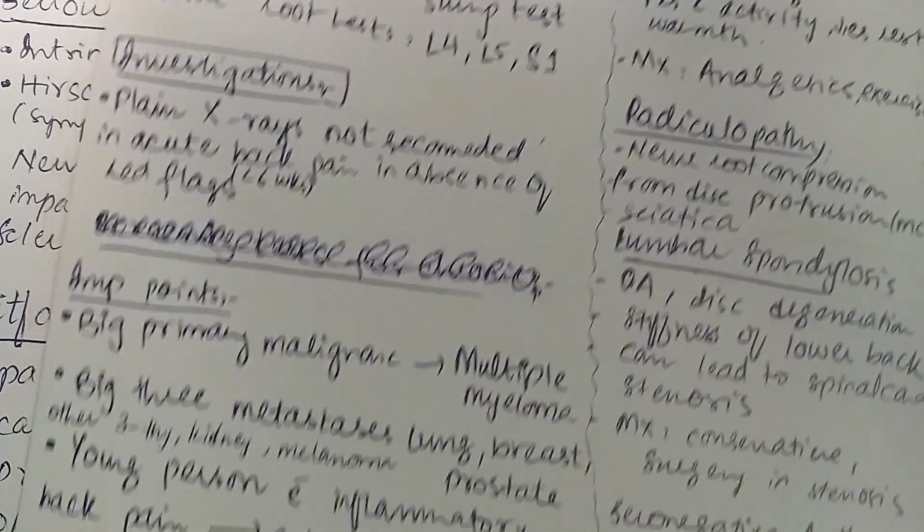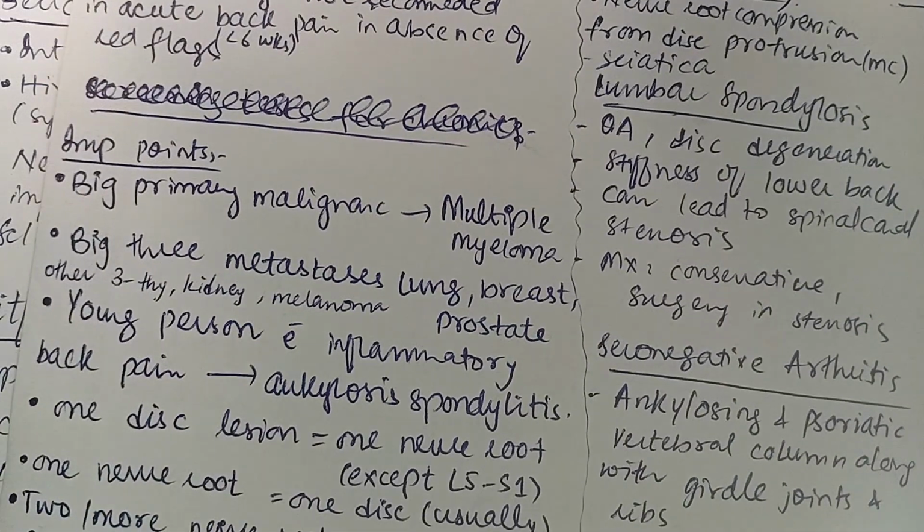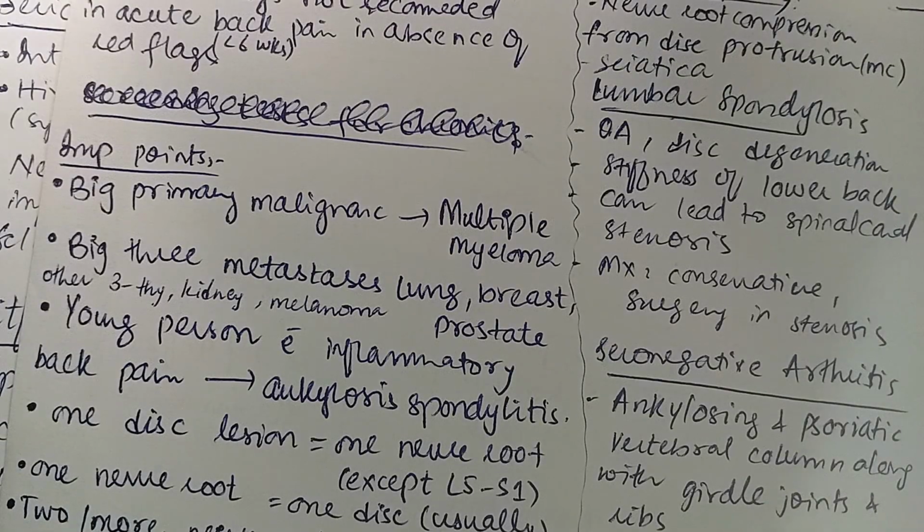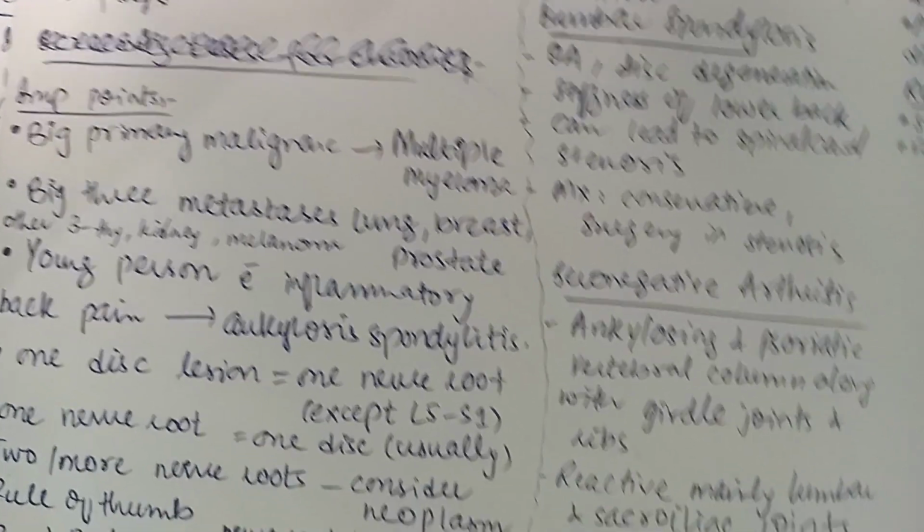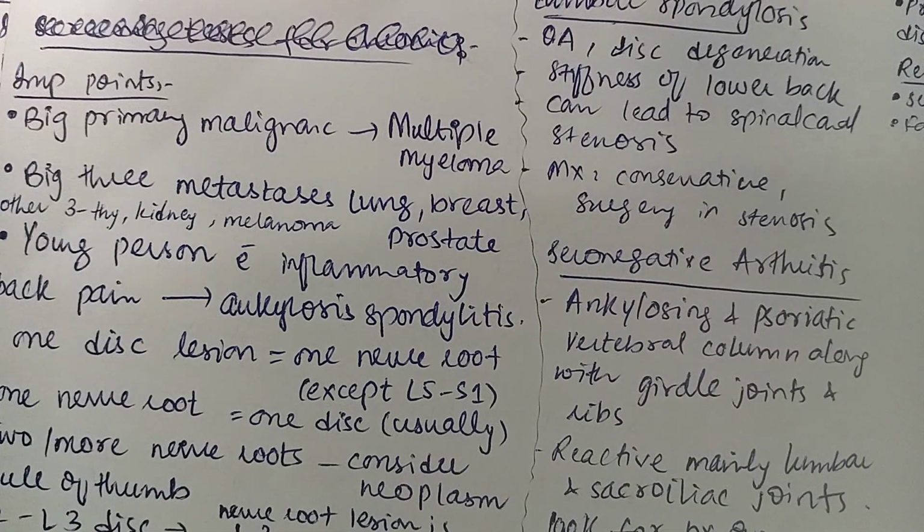Some important points when dealing with back pain: the big primary malignancy in the vertebral column is multiple myeloma, and the big three metastases are from lung, breast, and prostate. Other three can be thyroid cancer, kidney cancer, and melanoma.